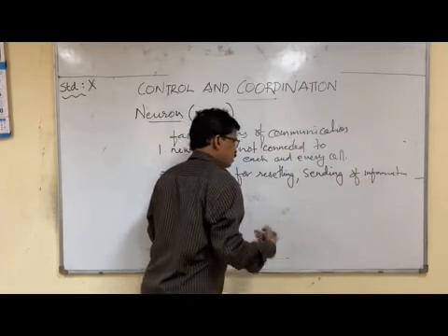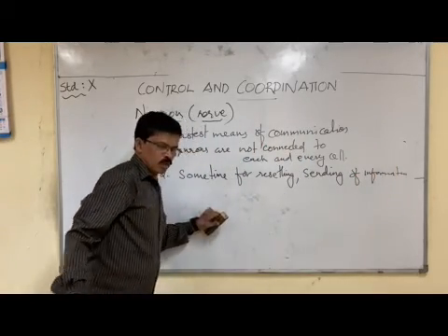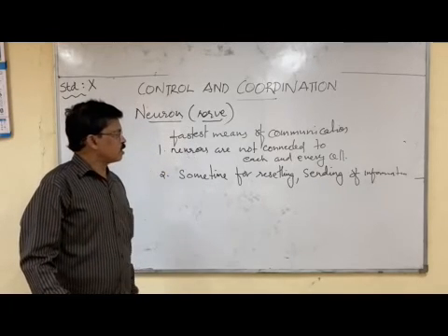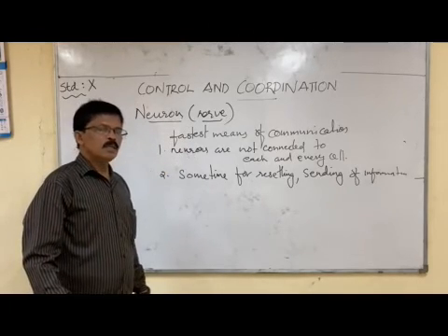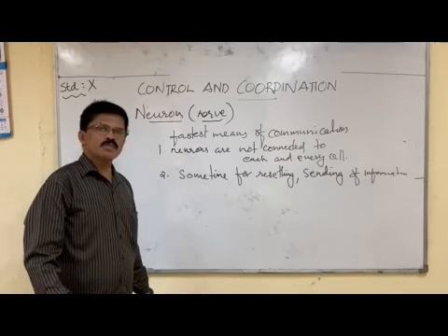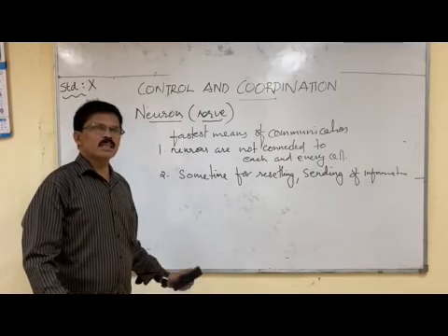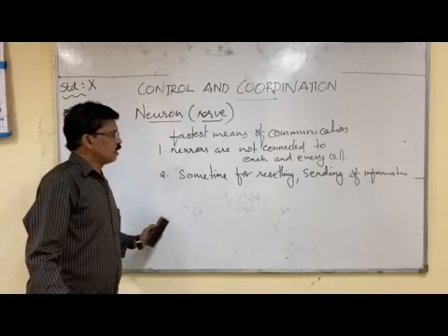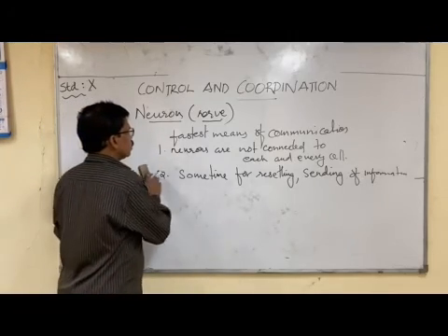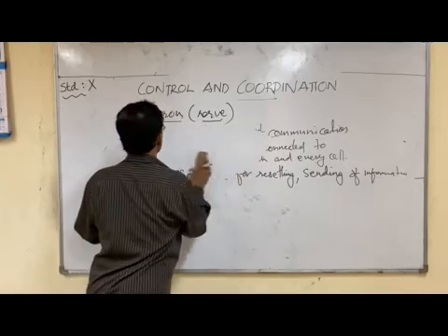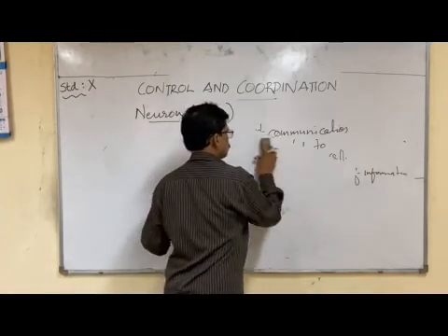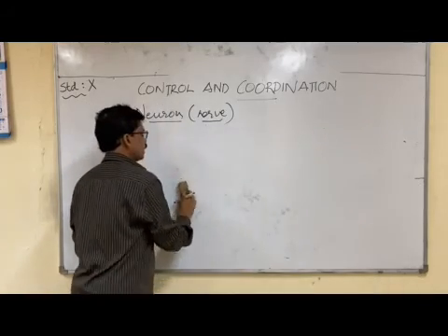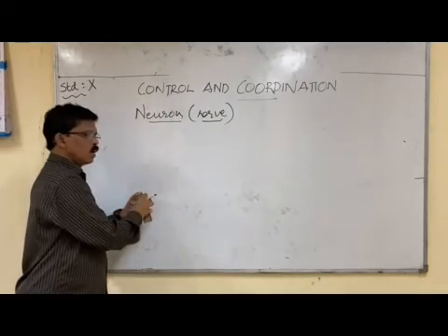Once generated the first time, it is communicated to all body parts, but the second time there is a certain gap in the formation of the impulses. Still, nervous communication is the fastest means of communication.